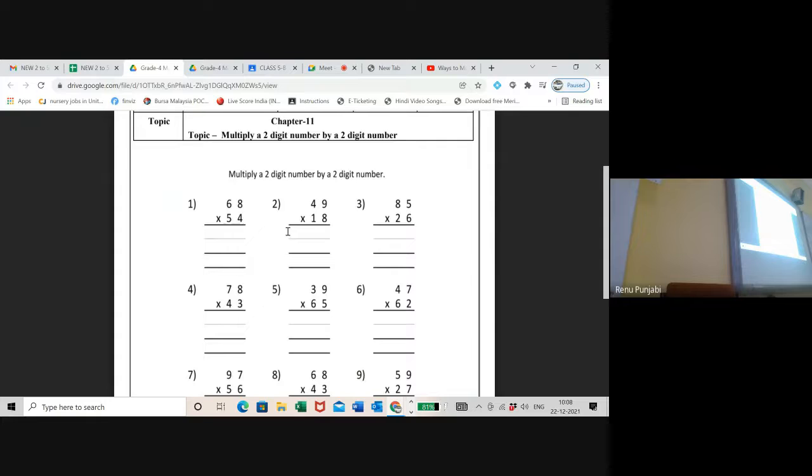68 multiplied by 54 it was. So there you need to expand this 68 first, which is 60 plus 8. And you need to expand the 54, which is 50 plus 4. The way you read, the same way you expand. Now you can see there are two numbers, so you can make two columns and two rows. Columns are standing and rows are sleeping.